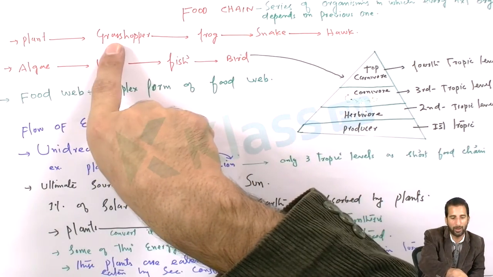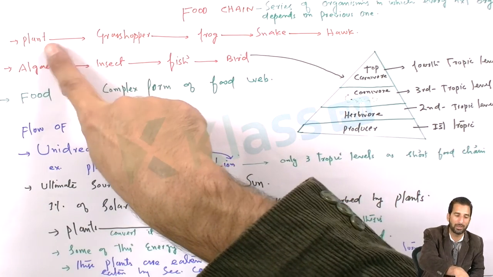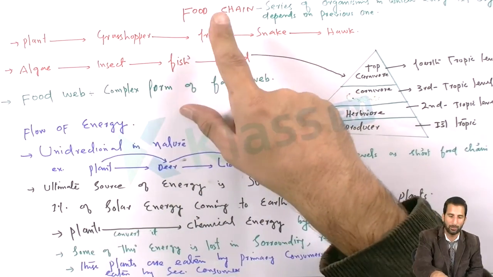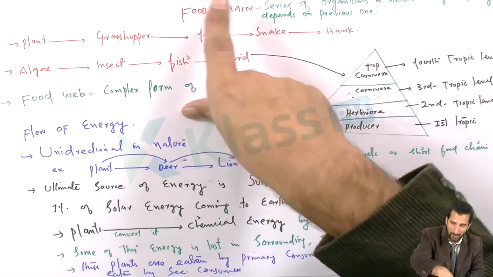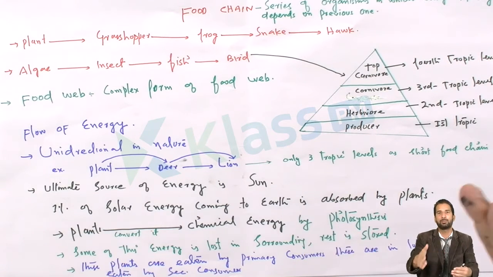Plants are being eaten by the grasshopper. The grasshopper is eating plants, and the grasshopper is being eaten by the frog. Simply, the frog eats the grasshopper, but the frog itself is being eaten by the snake. So eating and being eaten is the process of the food chain.